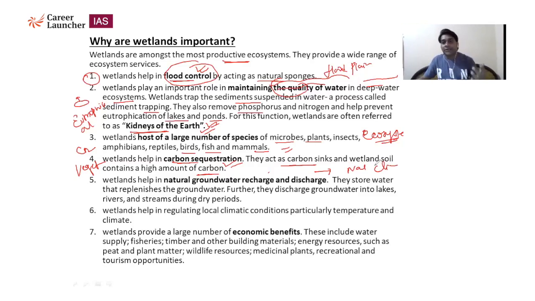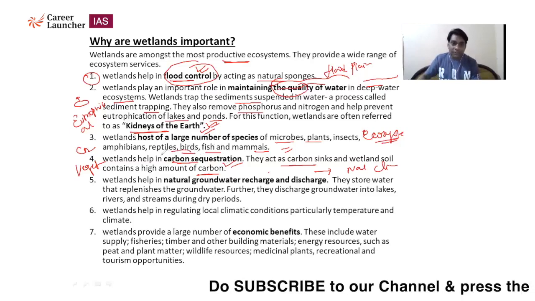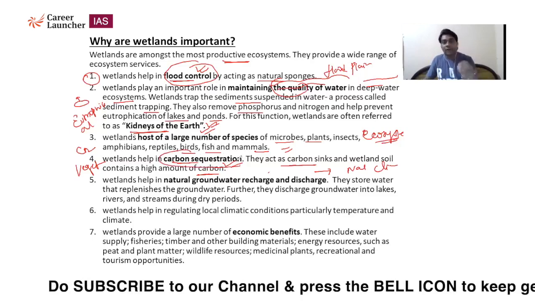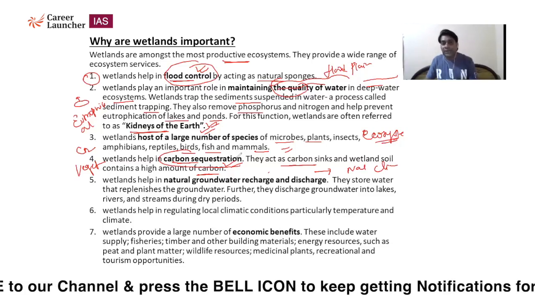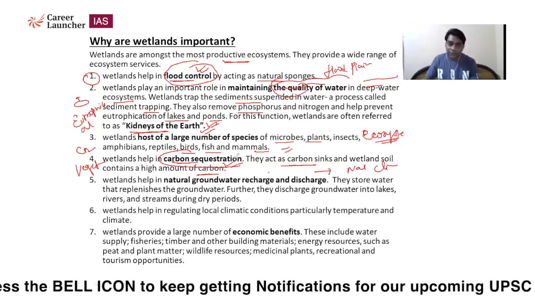We can control the emission of carbon dioxide in the atmosphere, which results from the burning of fossil fuels. So we can use wetlands. If we conserve wetlands in a proper manner, that will help in carbon sequestration. So remember, the term carbon sequestration basically means absorption of atmospheric carbon dioxide for a long period of time. That is called carbon sequestration.